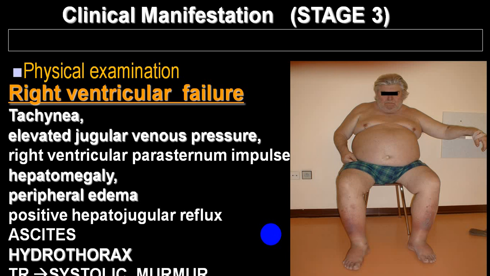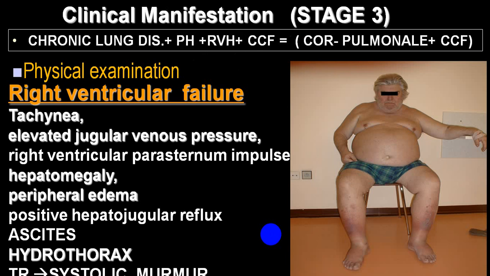When you get all these symptoms and signs, we call that the person has developed right ventricular failure. Then we put them into stage 3. So now the person has developed congestive cardiac failure on top of right ventricular hypertrophy, secondary to chronic lung disease.